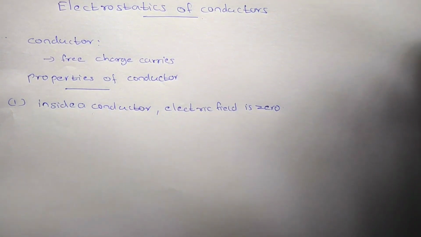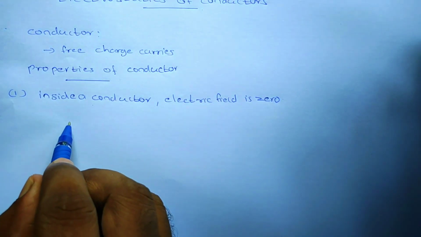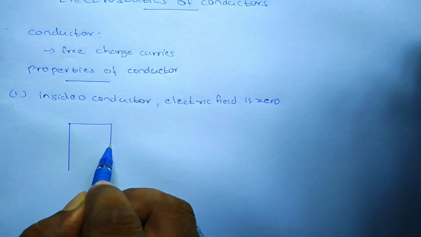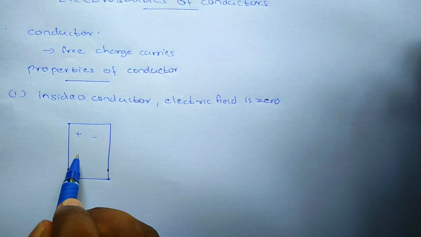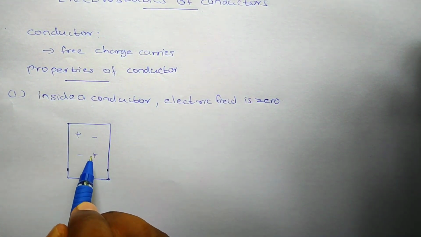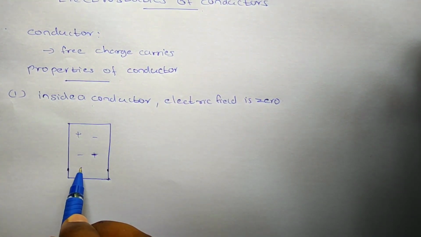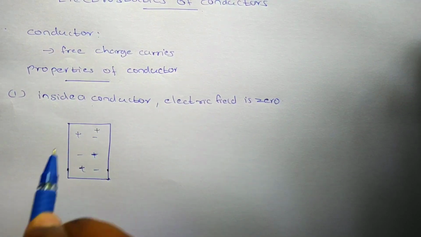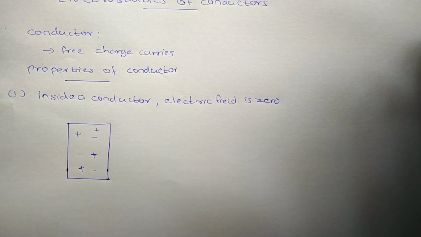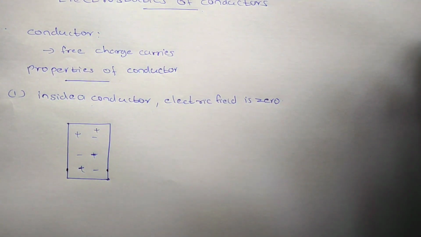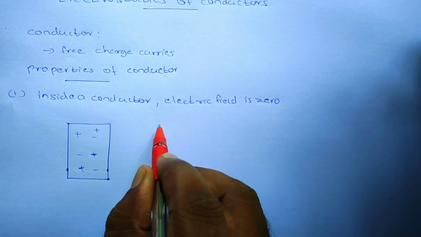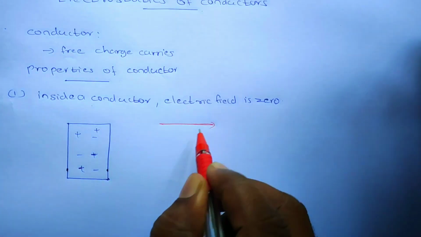If you see a conductor, what is there inside it? Inside a conductor, there are positive charges and negative charges. When an external electric field is applied, what will happen? You can see there is an external electric field.